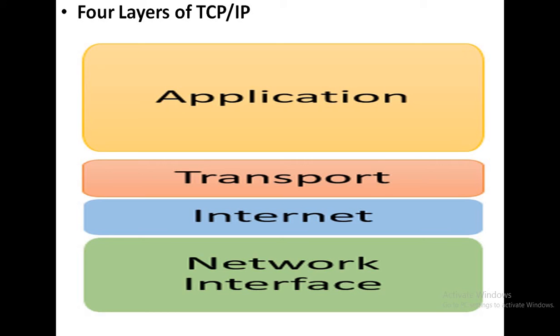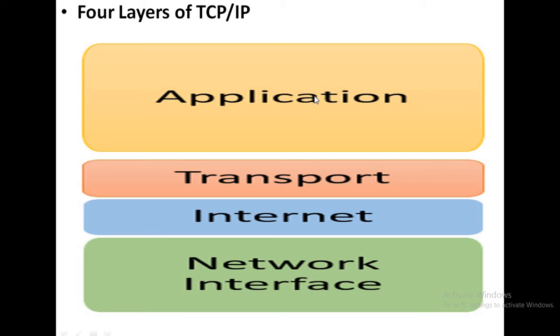So next is layers of the TCP/IP model. So what layers are there? There are 4 layers in the TCP/IP reference model, and they have their own functionalities. So what are the 4 layers of TCP/IP?